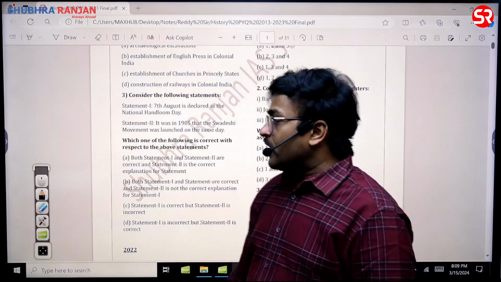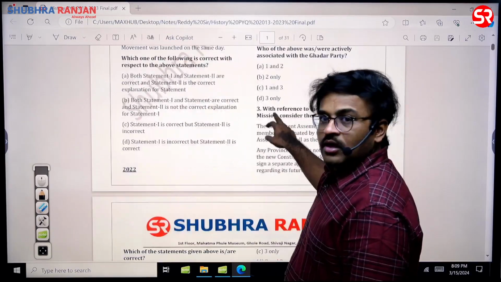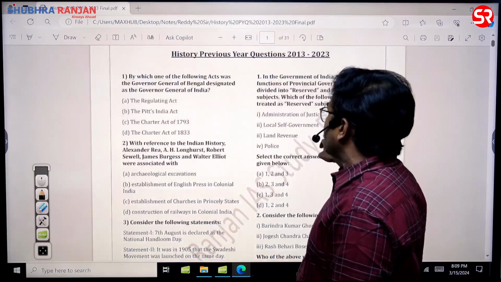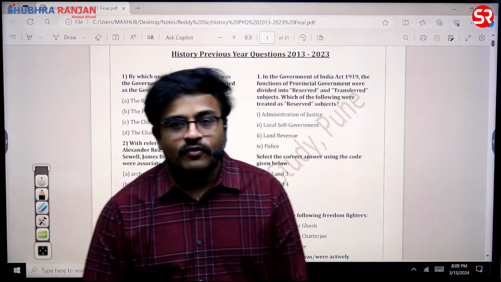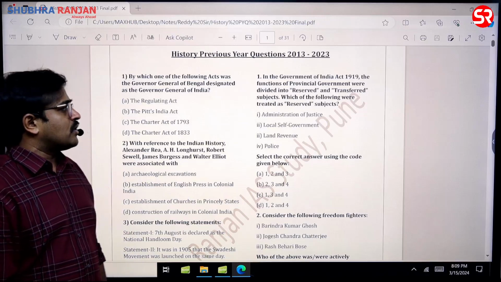So this is one very good question that has been asked, sir. So 5 movements are there. Try to remember their names. That would be more convenient for you. Then the next one, just have a look at this question. In the Government of India Act of 1919, the functions of the provincial government were divided into reserved and transferred subjects.